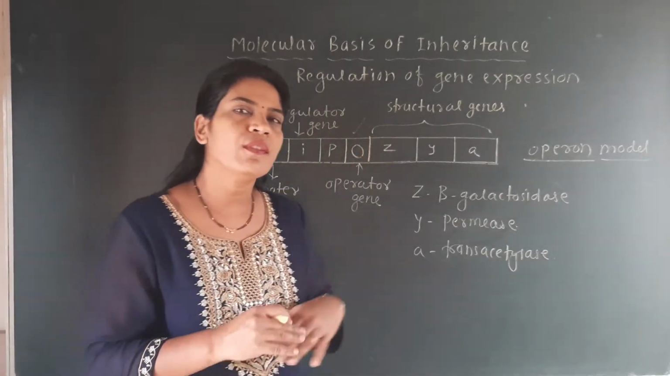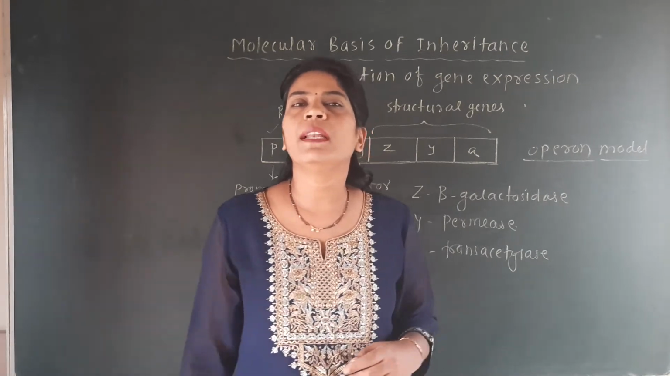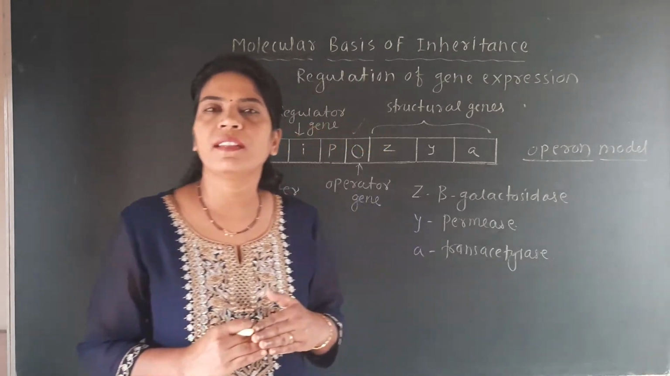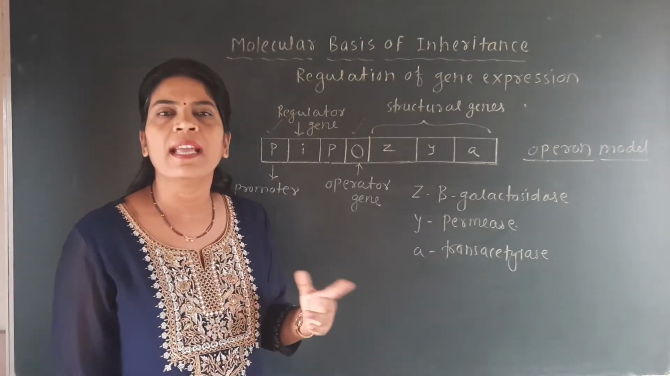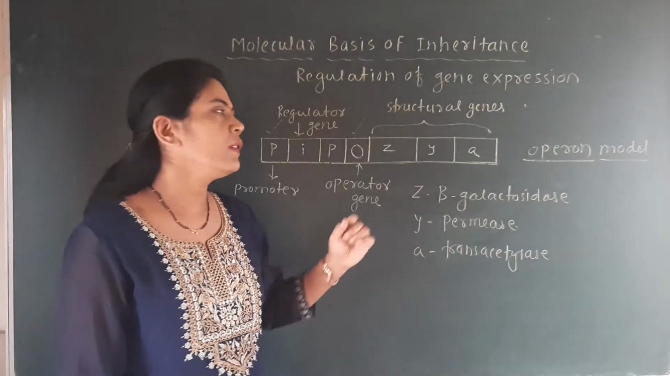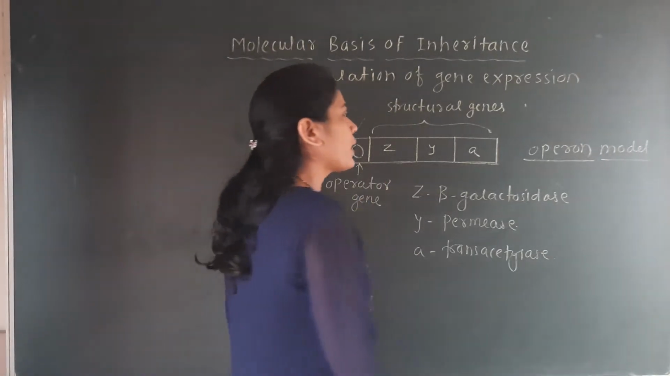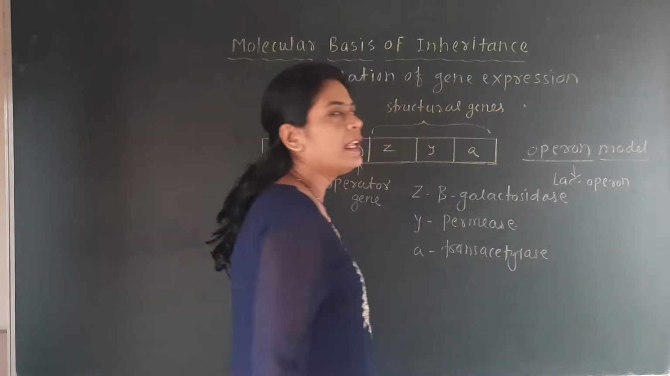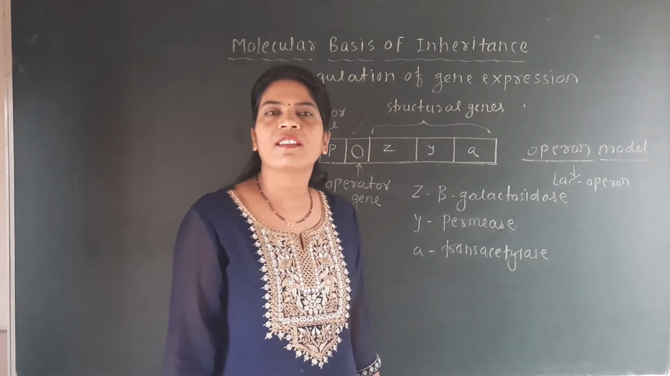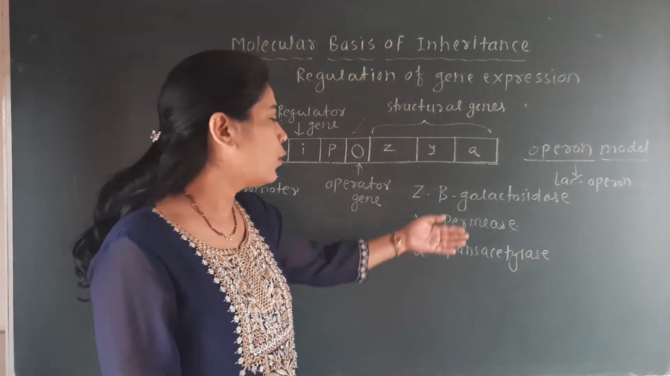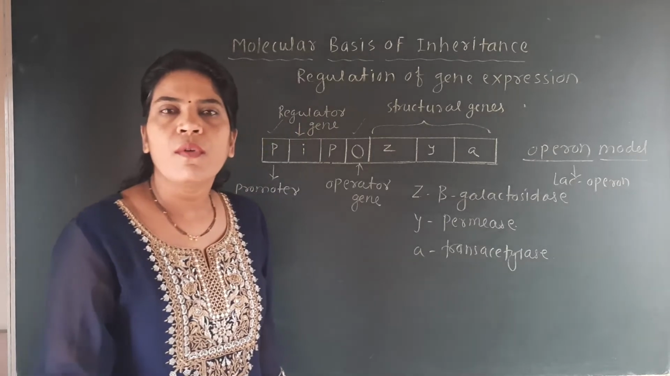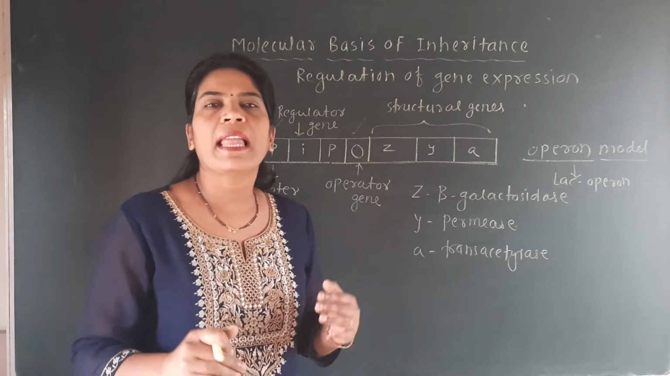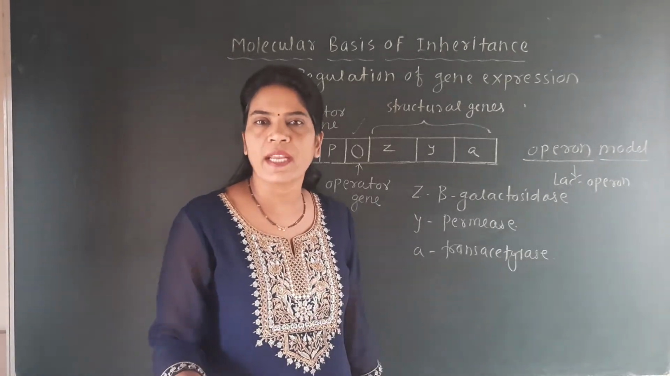But if glucose is not available, and instead lactose is provided in the culture medium, then what happens? If lactose is provided in the culture medium instead of glucose, then E. coli switches on this operon model. So this operon model is also called the lac operon. Lac operon stands for lactose operon. What it means is that this model operates only when lactose sugar is available as a source of energy to the E. coli.